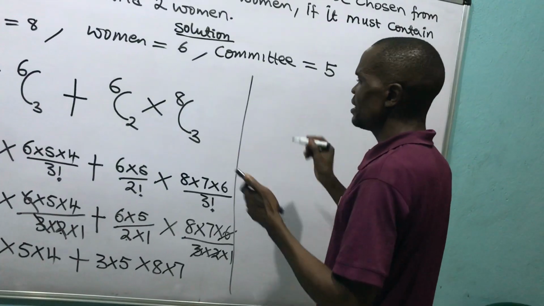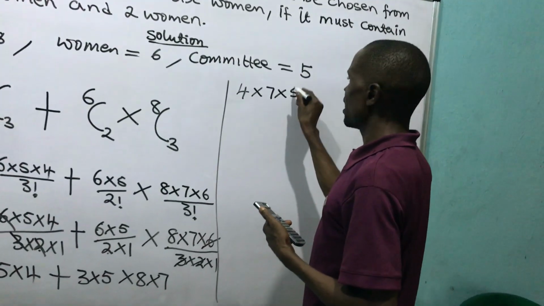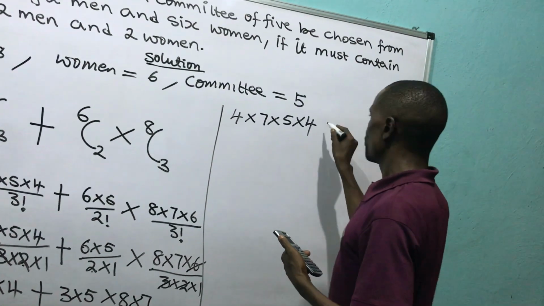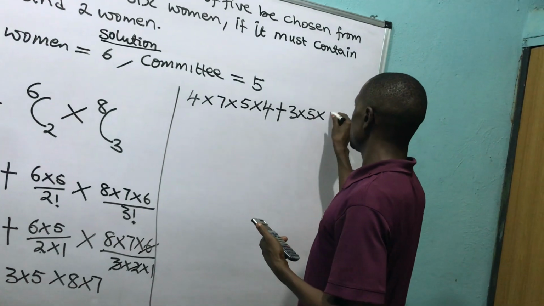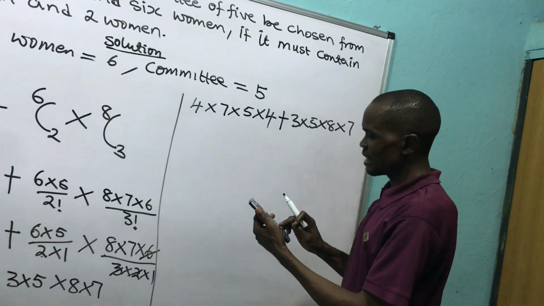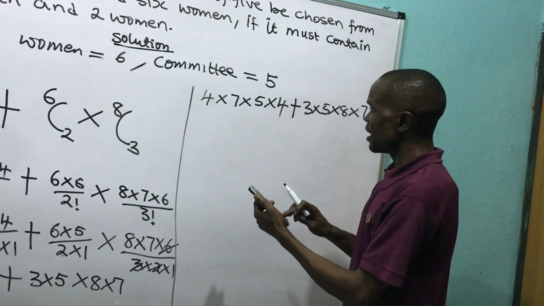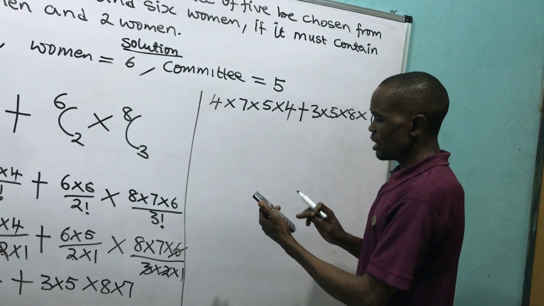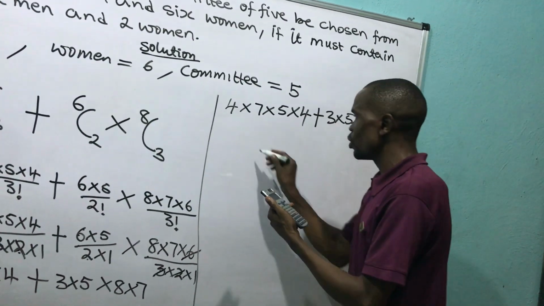Then coming over here, I cannot complete it here. I'm going to have it here as what? 4 times what? 7 times what? 5 times what? 4 plus what I'm having here? 3 times what? 5 times 8 times what? 7. Then I'm going to use my calculator right now. 4 times 7 times 5 times what? 4. Give me equals to what?